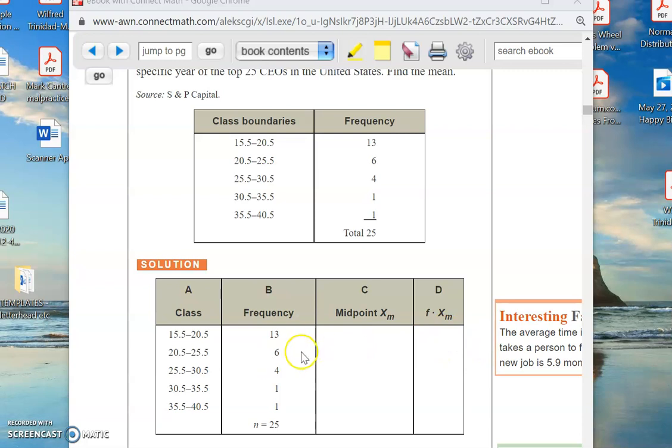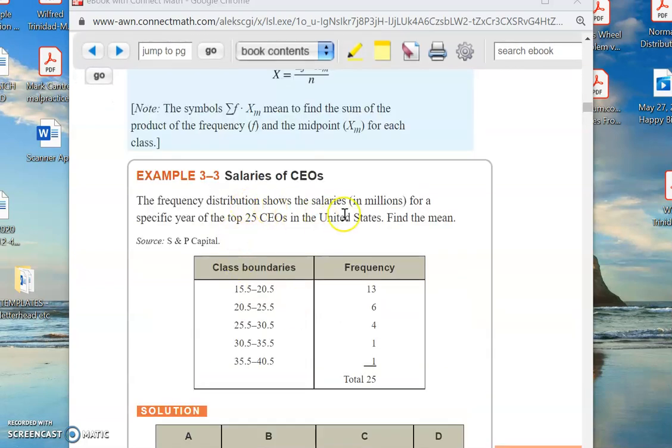Okay, so we have this class. What are we talking about here? Some sort of salaries or something for the top CEOs. So here's the class boundaries, class boundaries, class boundaries. Okay, there's 13 people, 13 guys or gals in this class. There's 6 in this class. There's 4 in this class, okay?